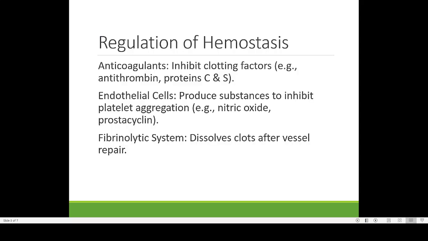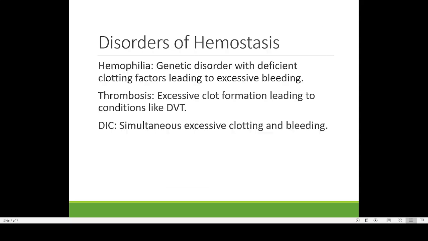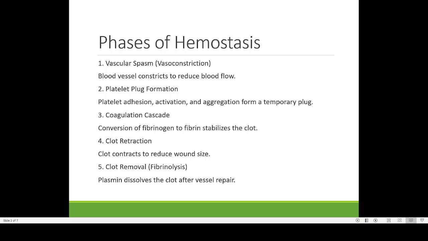Now I will show you how this platelet plug is represented. I will show you a picture. See here, the platelet plug is normally one of the first events that takes place.